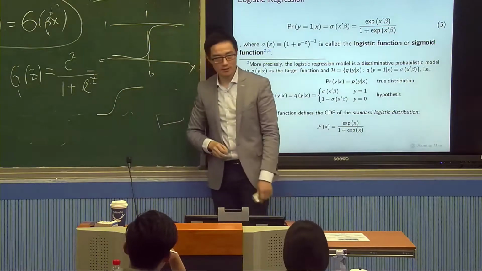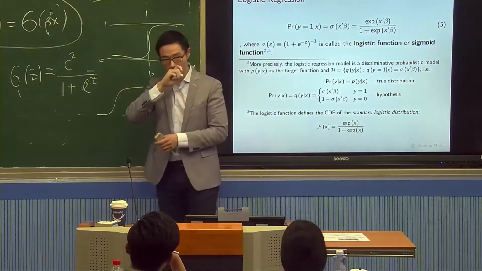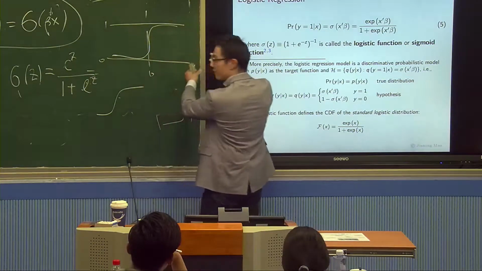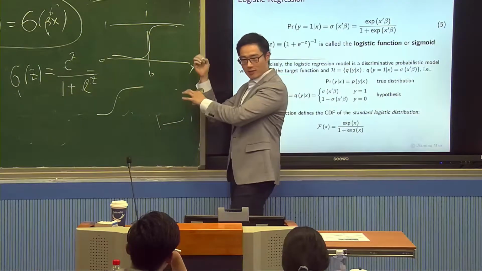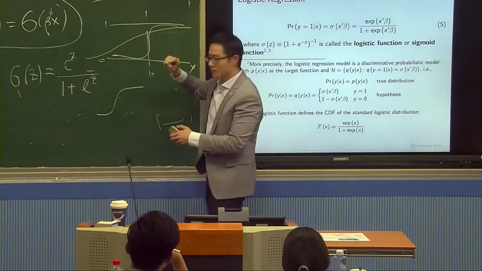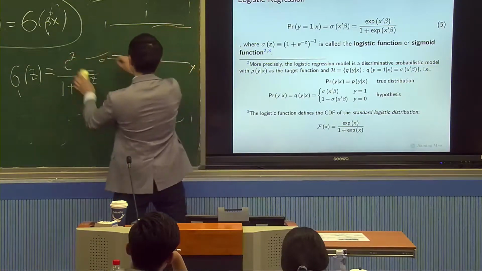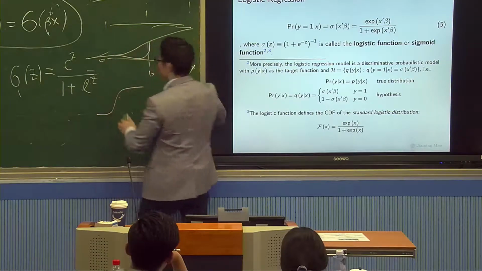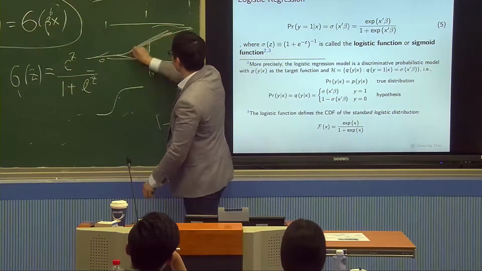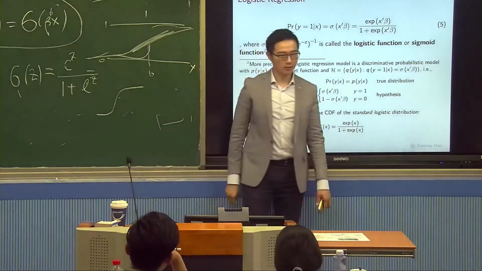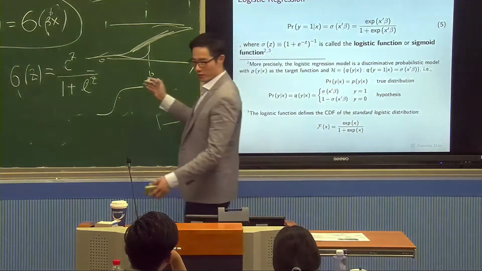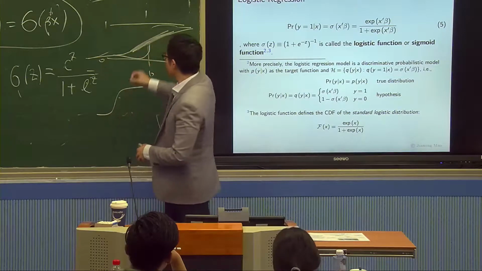What about when beta is really small, when beta is close to 0? Then x can change a lot before it increases. So it looks something like this. Actually, it should pass at 0.5. In other words, when beta is small, this is almost a linear model. So in logistic regression, if beta is small, it's basically a linear regression model. There's no difference. But if beta is large, then you get this really, really S shape.